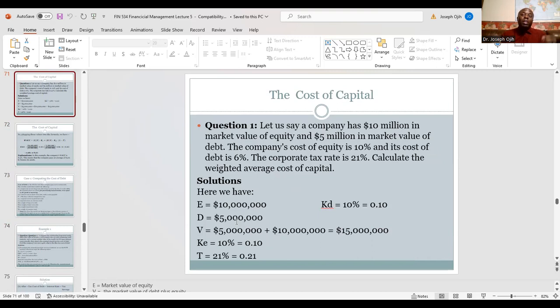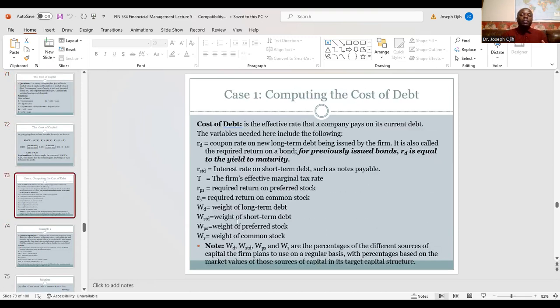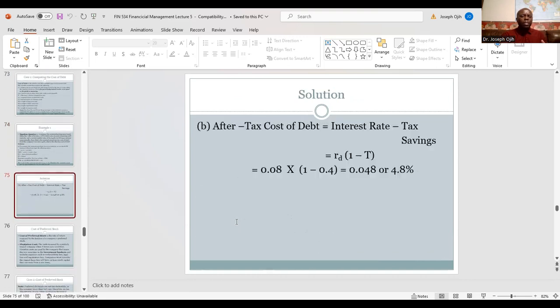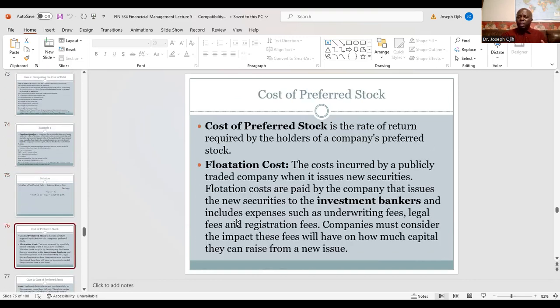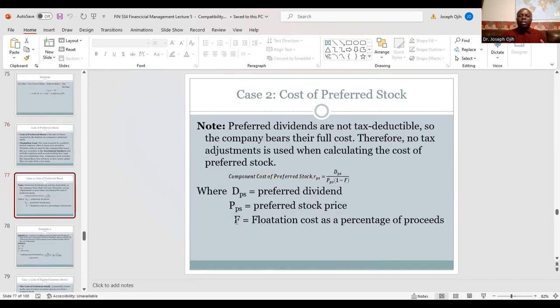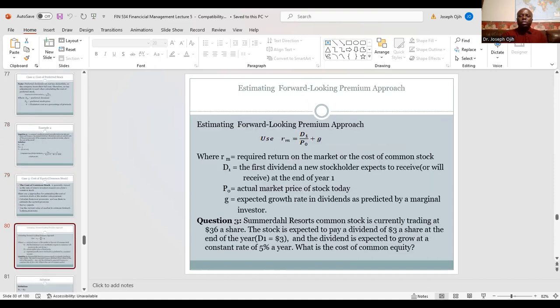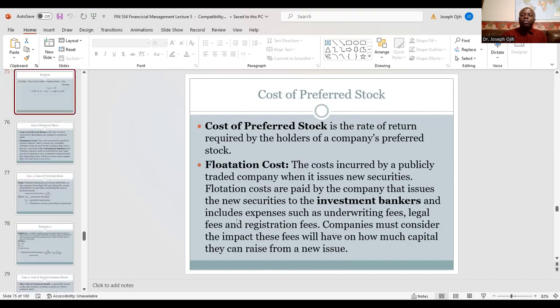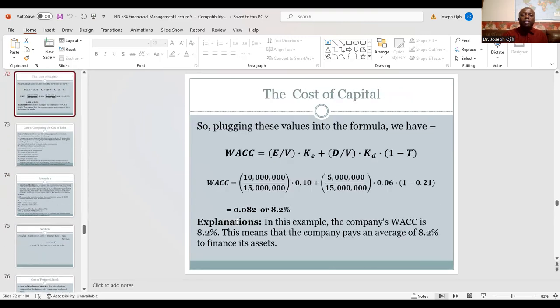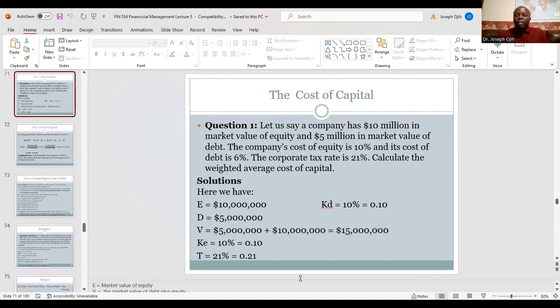Which means that we are still going to do more examples on weighted average cost of capital. But before then, we need to learn how to calculate the cost of debt, the cost of equity, things like the cost of preferred stock, and so on and so forth. But this example is a good start.